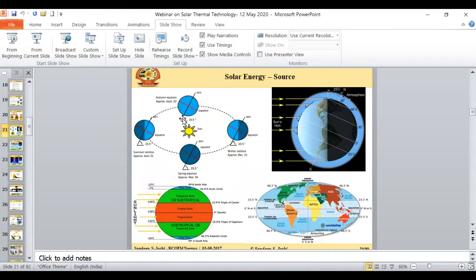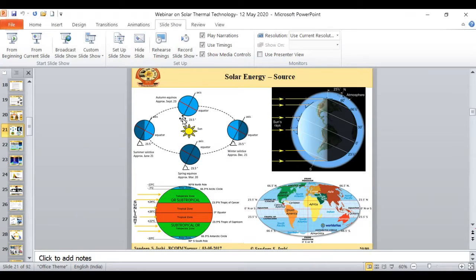Now in the solar thermal technology part, it is not only sufficient to design the solar thermal system and use it. Instead, while the installation or the system design also, the most important part is the resource estimation, that is, how much amount of the solar energy is available in order to design any solar equipment.